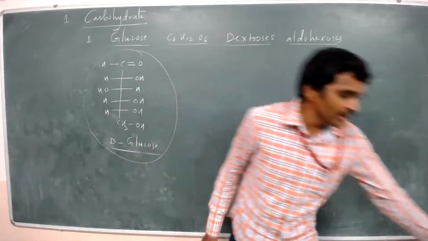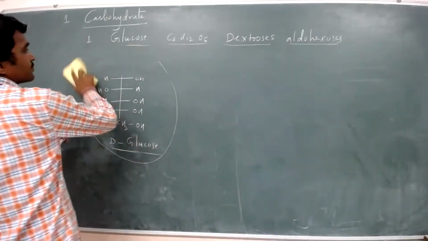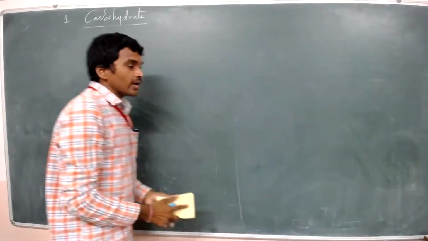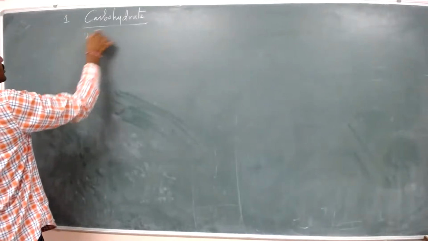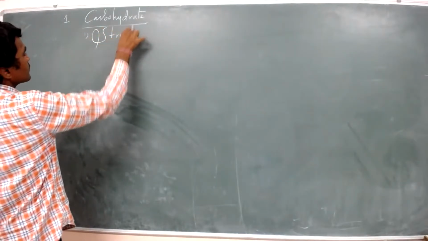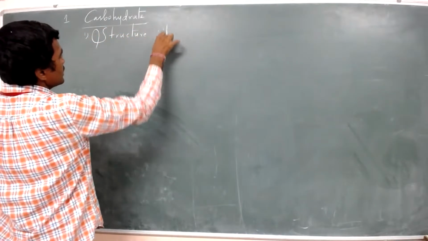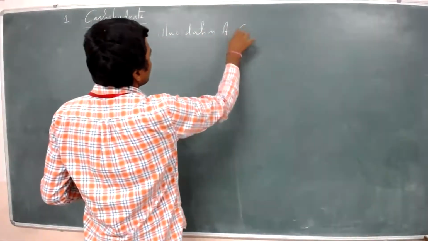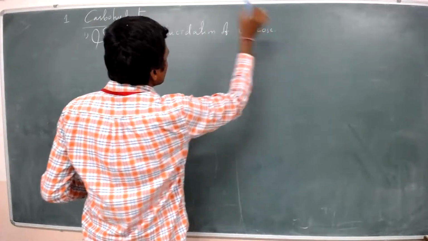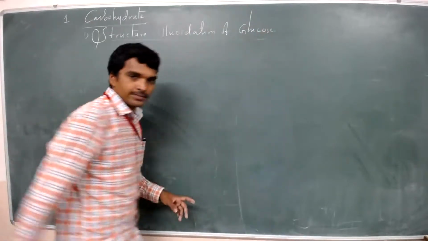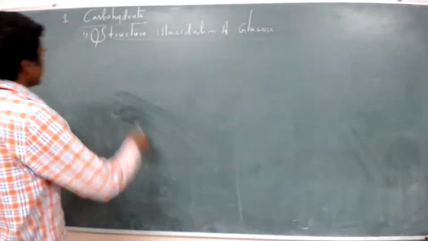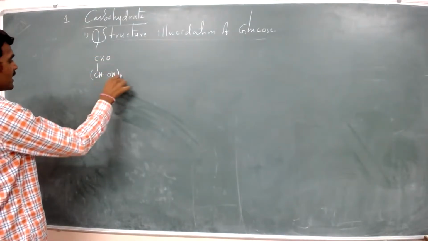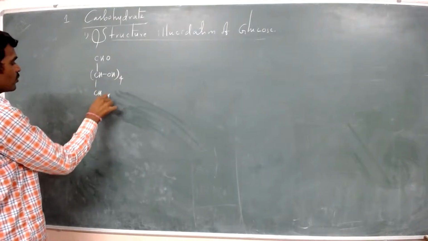Okay, right. Now see here. Structure elucidation of glucose. First reaction: glucose, CHO, CH2OH taken 4, CH2OH.